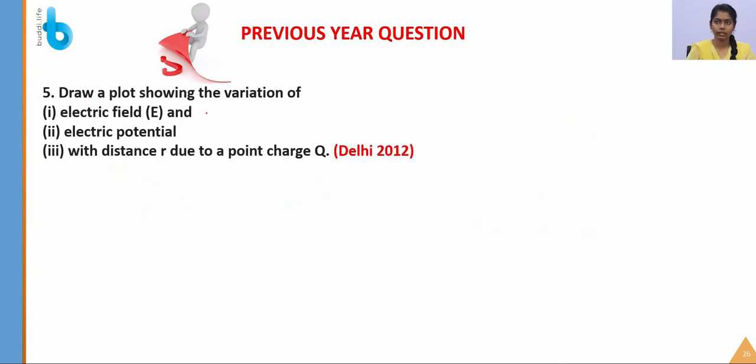Draw a plot showing the variation of electric field E and the electric potential V with the distance r due to the charge q. So let's draw a plot. Already we know that E is equal to 1 by 4 pi epsilon naught q by r square, but V is equal to 1 by 4 pi epsilon naught q by r.